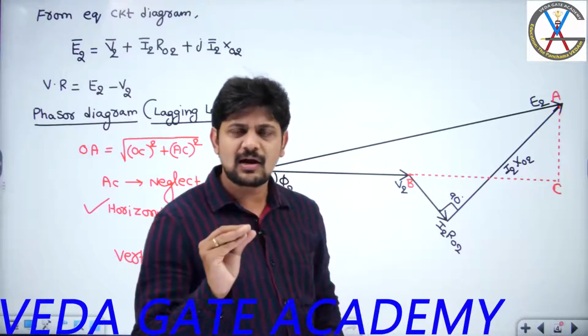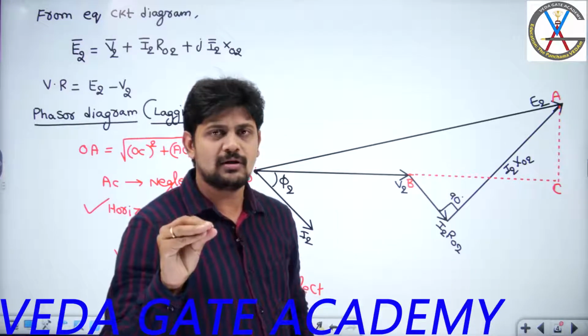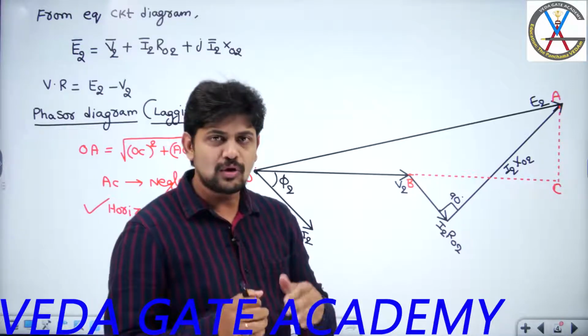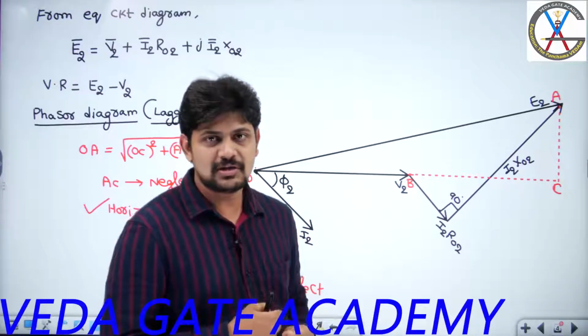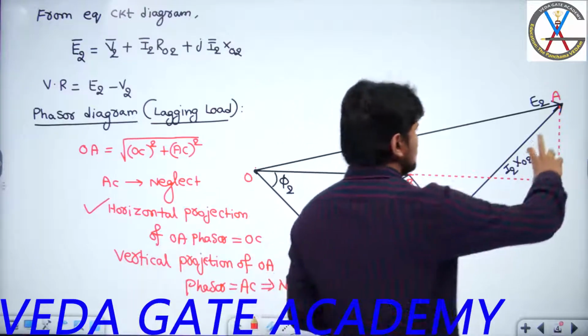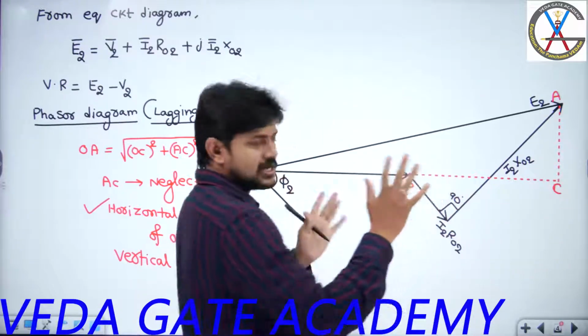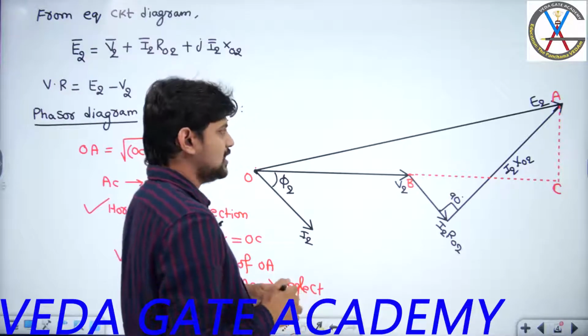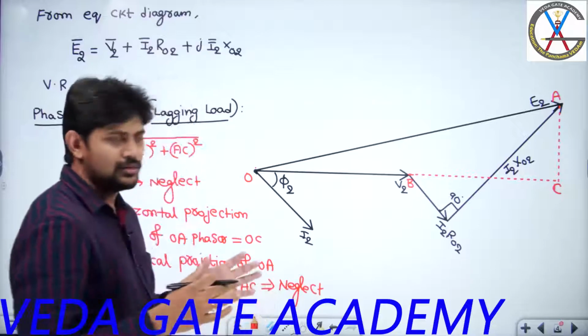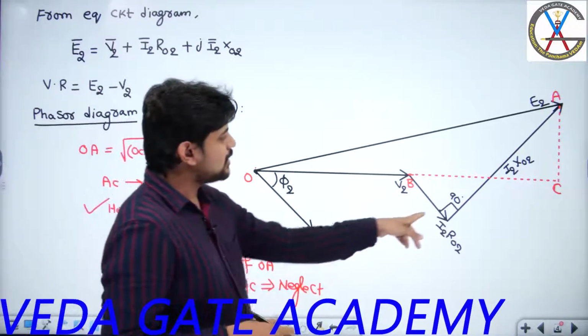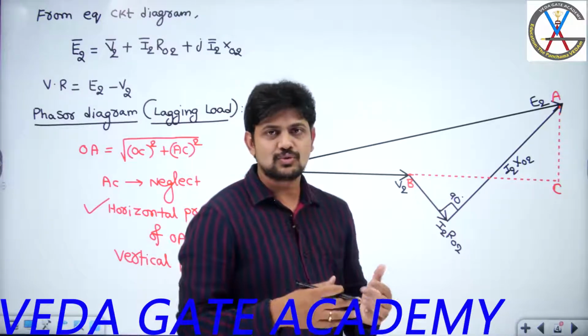Even if you neglect AC, it won't affect the overall result, and you won't find much deviation in the calculations of voltage regulation, because this is not to scale. Here I have randomly chosen the phasor lengths of V2, E2 and so on, because the X/R ratio of a practical transformer is 2 to 6.